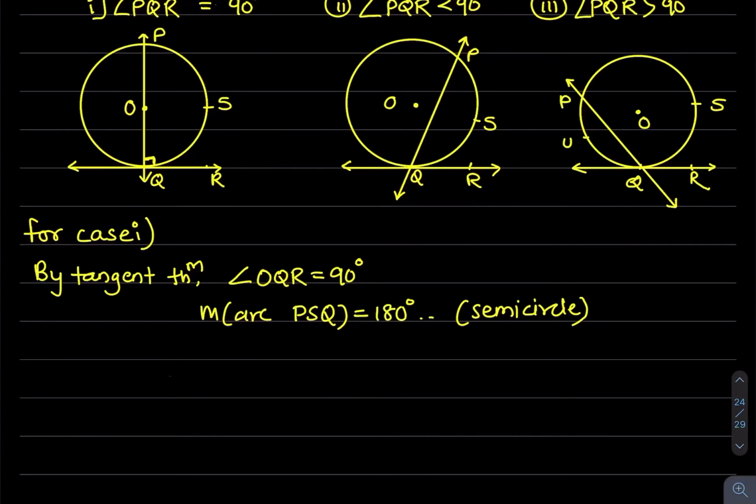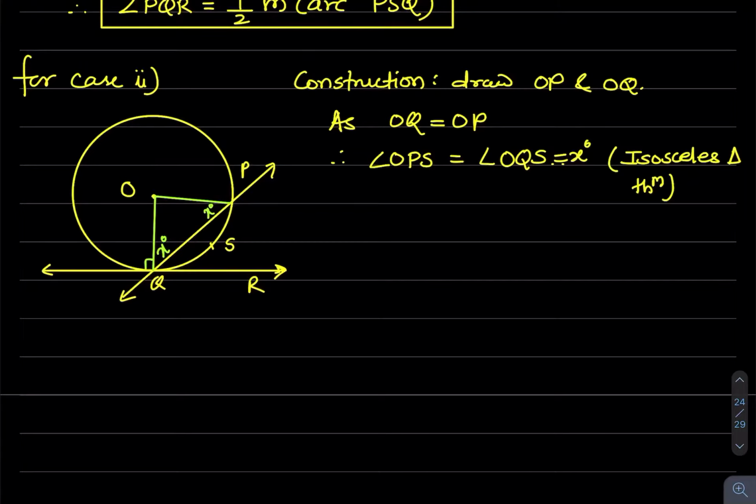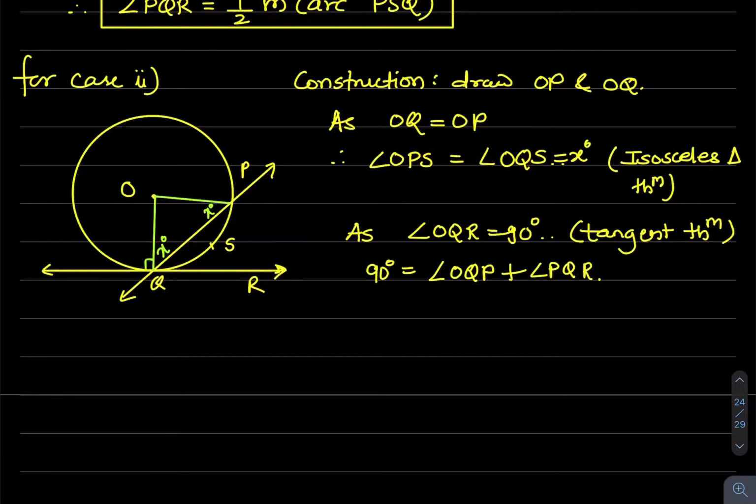For the second case, you need a little construction to draw OP and OQ. Both are radii of the same circle. So construction, draw OP and OQ. As they are both equal, angle OPS is the same as angle OQS. We will say that the measure of both angles is x degrees by the isosceles triangle theorem. So as angle OQR is 90 degrees, see, angle between radius and tangent, by the tangent theorem we get this angle 90 degrees. Then 90 degrees is equal to this angle plus this angle. So x degrees plus angle PQR is 90 degrees. So write down this